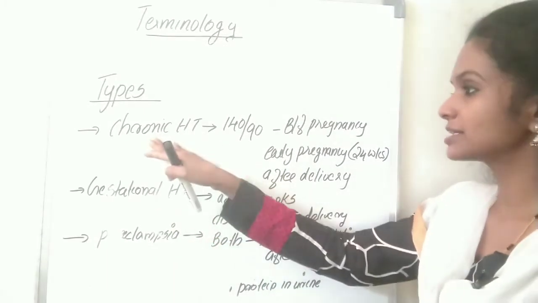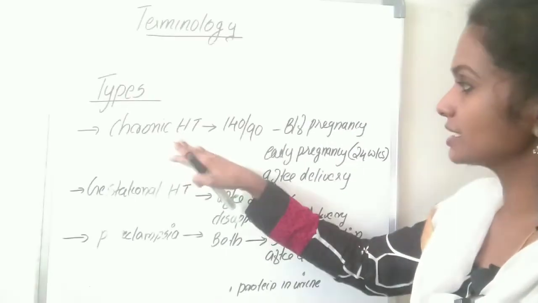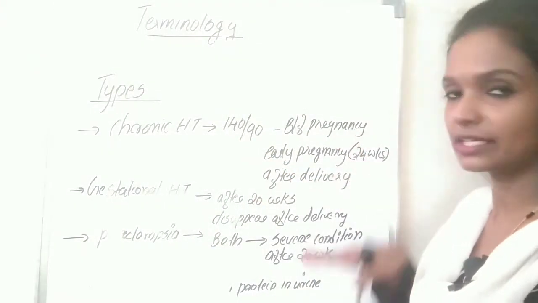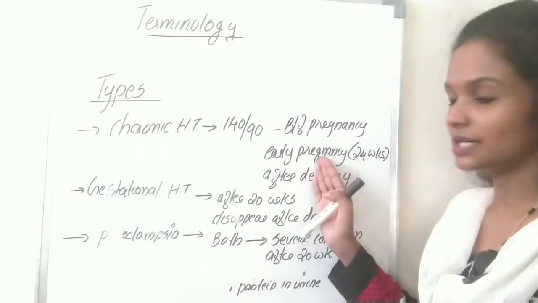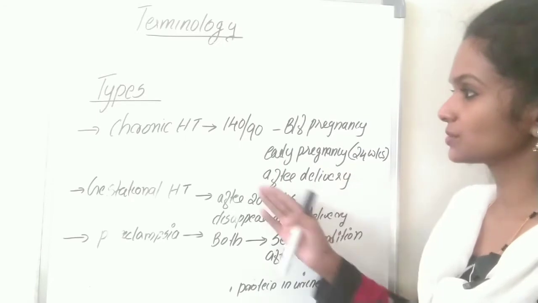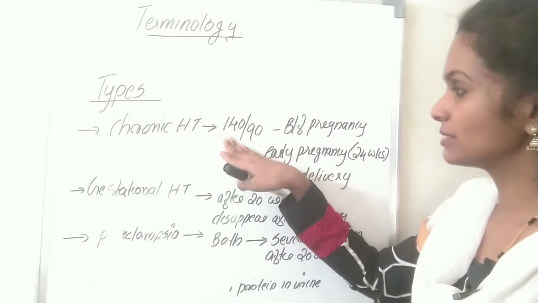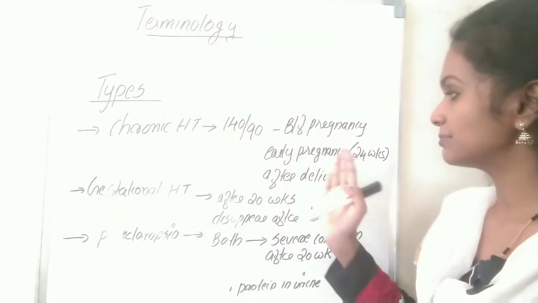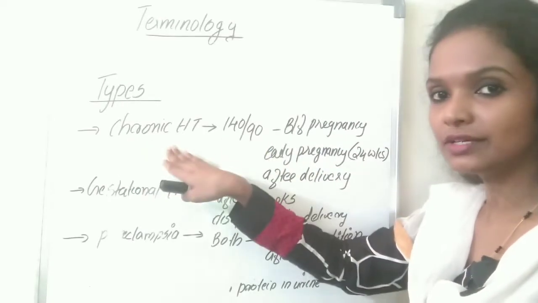Chronic hypertension means the blood pressure is increased to 140/90 or more before the pregnancy. It may occur before the pregnancy, or in the early stage of pregnancy, that means before the 24th week of gestation, or after the delivery. That is known as chronic hypertension.